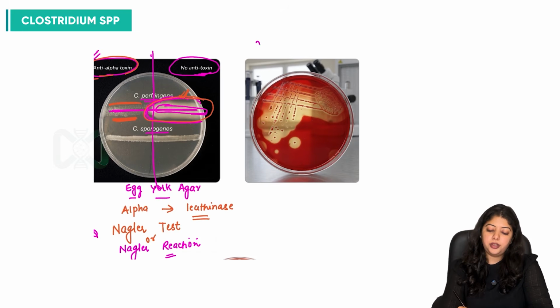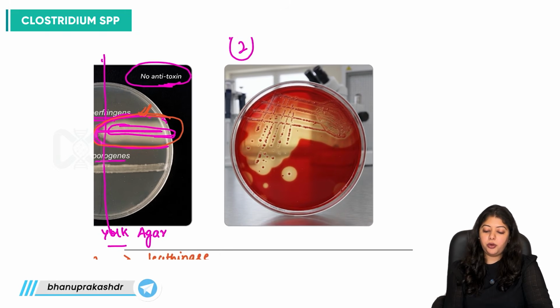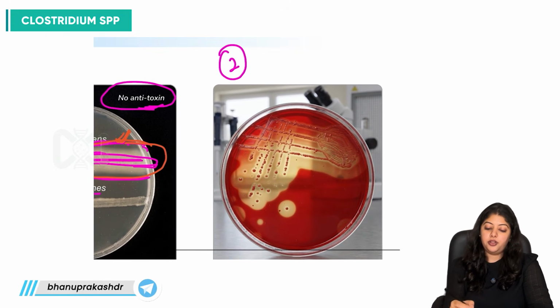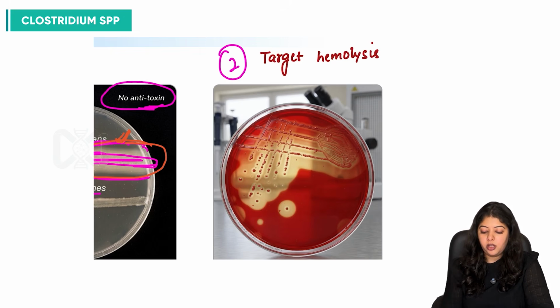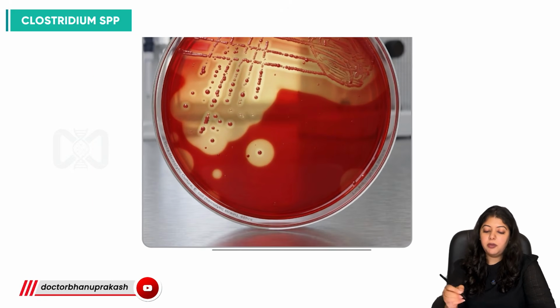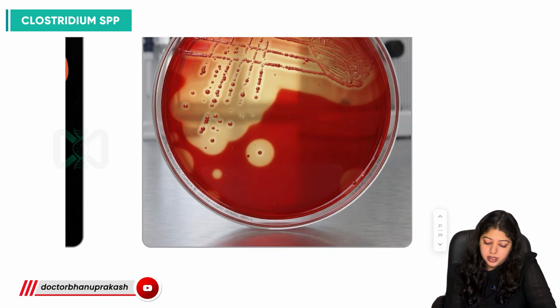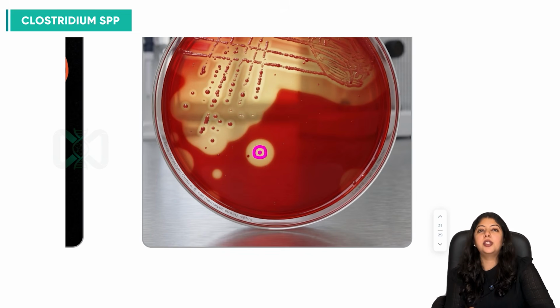Moving on to another image showing a very important feature of Clostridium perfringens: target hemolysis. In this image, we can see the growth of the bacteria, and around it a small area showing complete hemolysis.